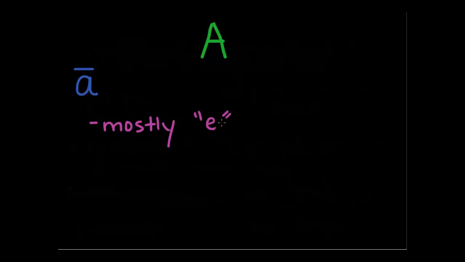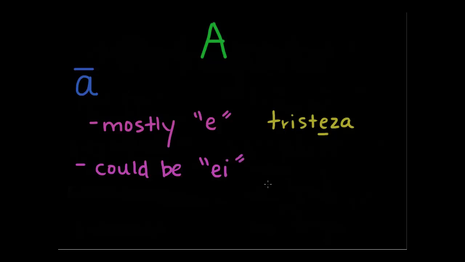Example word is tristeza. Tristeza. Here we see the E for the A sound, so tristeza. Also, it could be EI, and this is one interesting feature of Portuguese. It could be EI. Usually it's going to be EI if it's in the root airo, E-I-R-O, or era, E-I-R-A. And these 2 are sort of stems that come at the ends of Portuguese words, and they are the equivalent to the English ER, meaning one who does, like teacher.